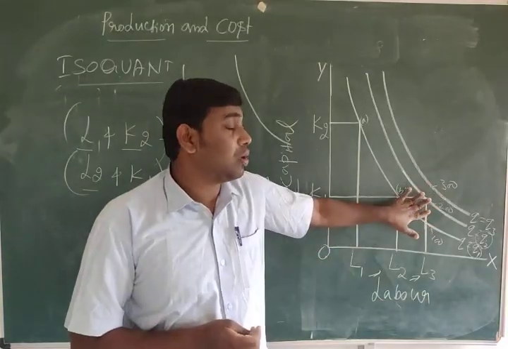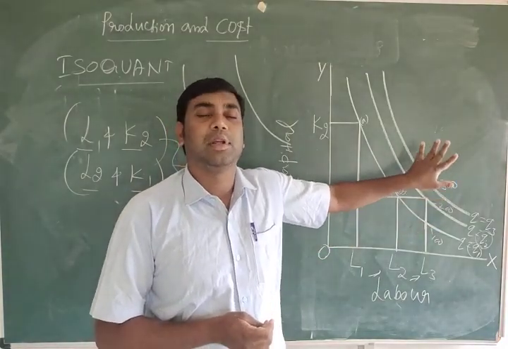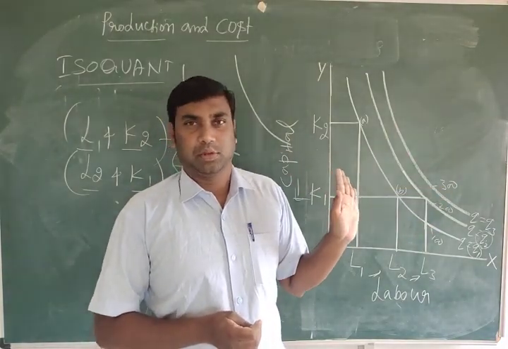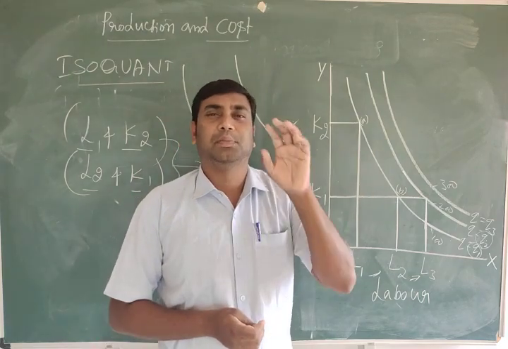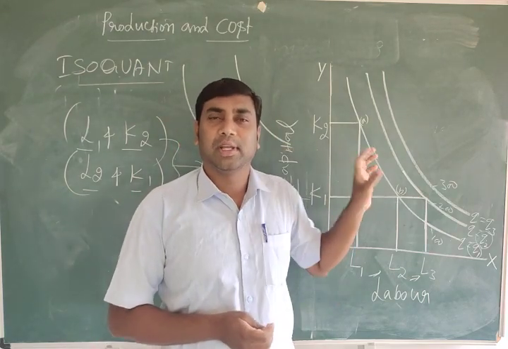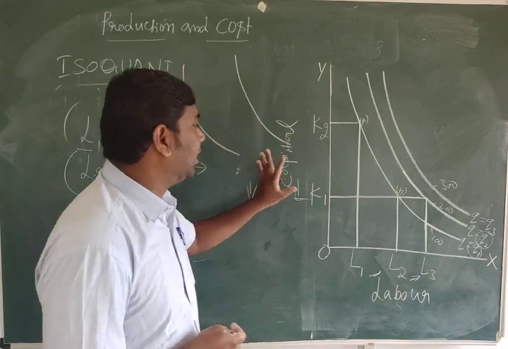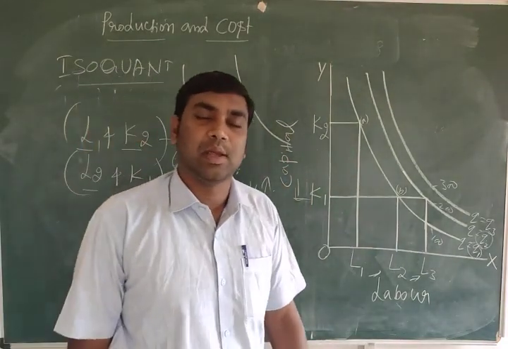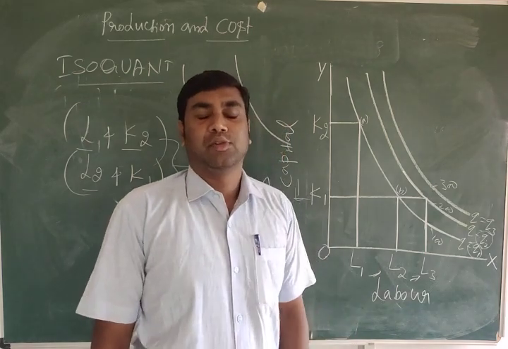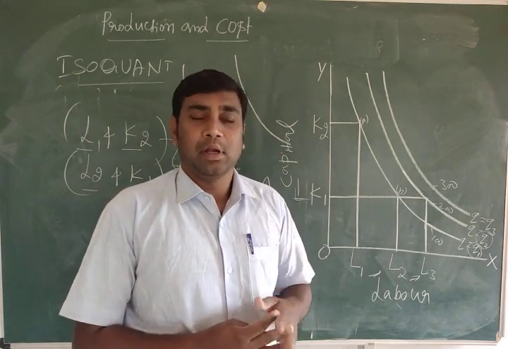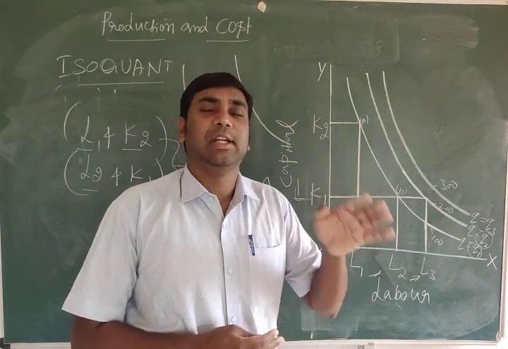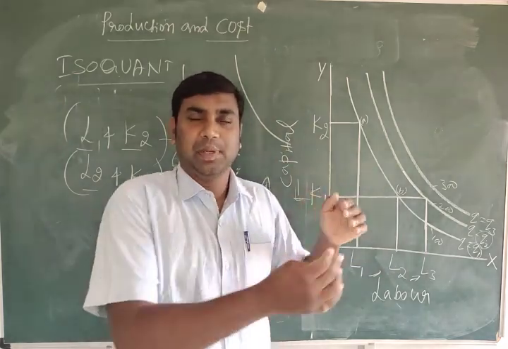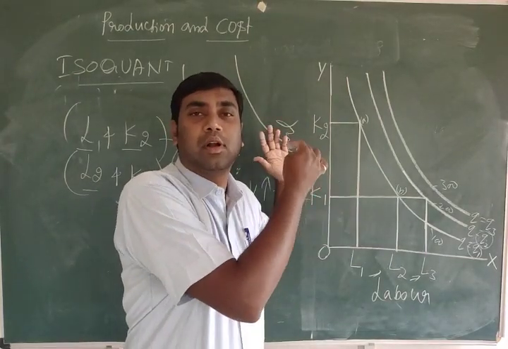Using these 2 inputs we can produce. Each isoquant curve represents a particular level of output. This is the information and explanation about the isoquant. Iso means same, quant means quantity. Whenever we increase any one input, it will definitely increase the output, keeping the other input constant.